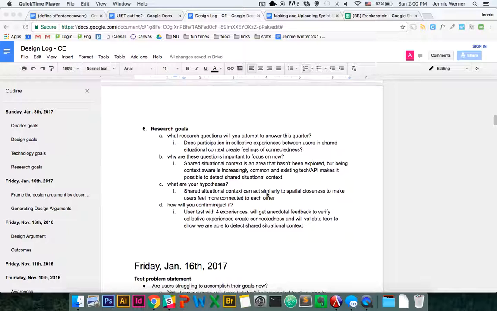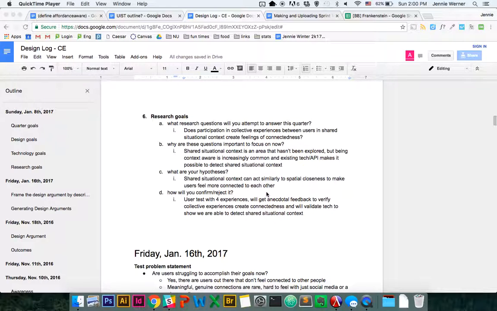Some of our research goals: a research question we want to answer this quarter is, does participation in collective experiences between users in shared situational contexts create these feelings of connectedness we've been talking about? This is something that's important to focus on now. Connectedness has always been a problem, but shared situational context is an area that hasn't really been explored quite yet. But with context-aware technology becoming increasingly common, and the existing tech and APIs that are out right now, it's much easier to detect it than it was before.